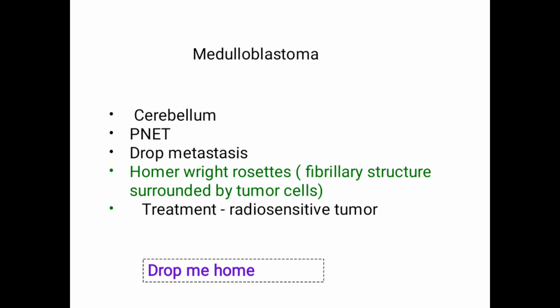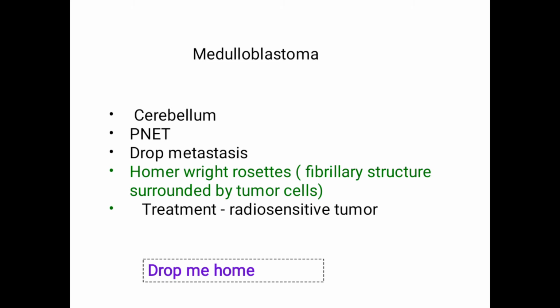Okay, now how to remember this? The important thing is drop metastasis. It is nothing but metastasis that occurs through CSF from the cerebellar region to the spinal cord. The tumor can spread; that is the simplest way I can say it. Then coming to Homer Wright rosettes, I have included a slide at the end with rosettes, pseudorosettes, and how to remember them. For now, remember that any pseudorosette will have some material present in the center. Here a fibrillary structure or neuropil is present, and it is the Homer Wright rosette.